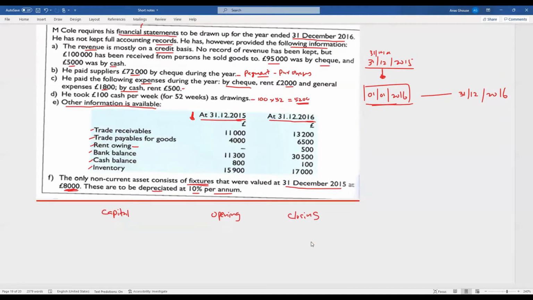In my previous video, I explained how to calculate the closing capital.